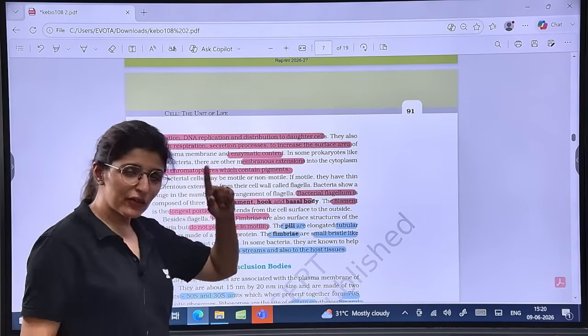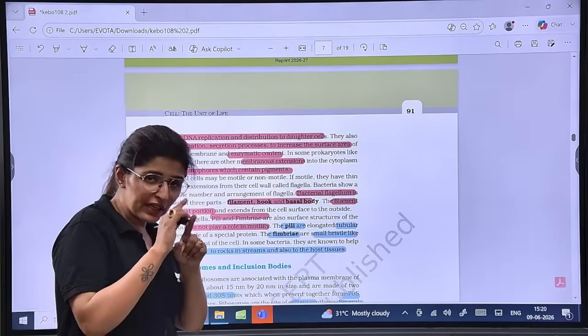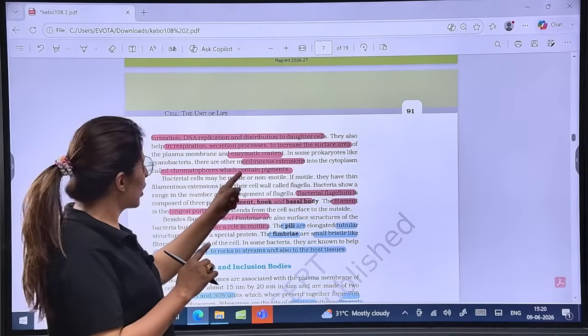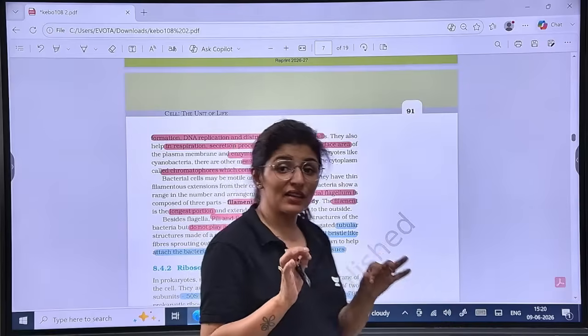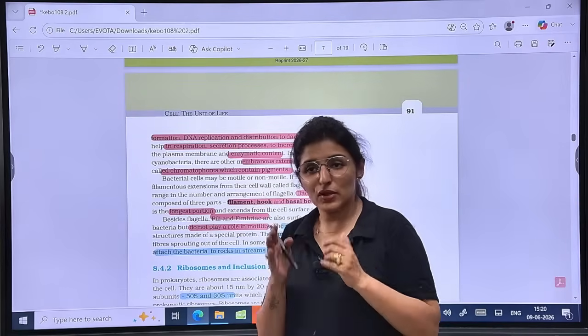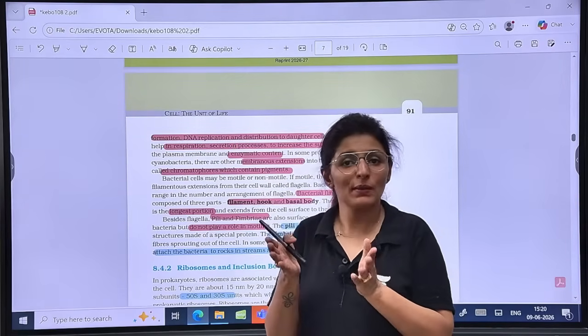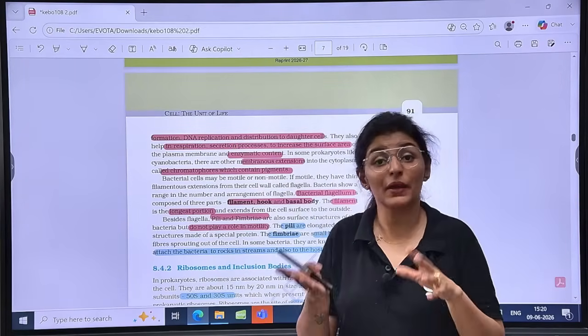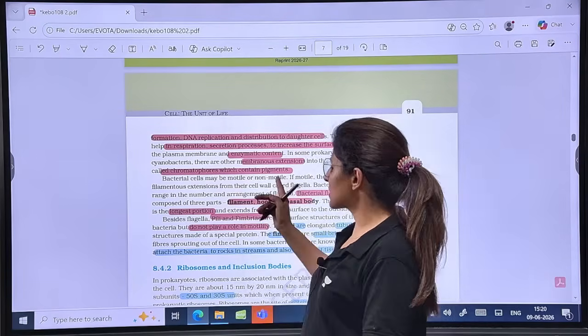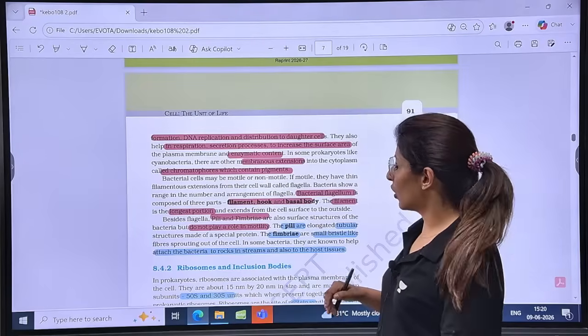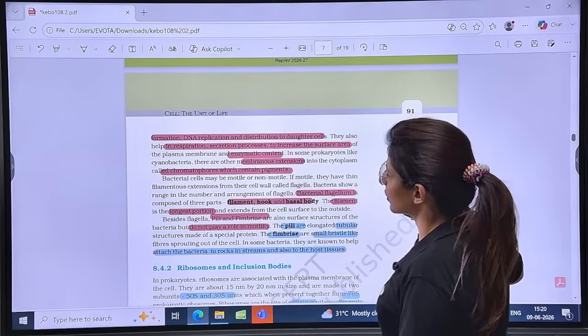And then apart from mesosome, there is another inward growth that is called chromatophore. Now chromatophore is only present in the photosynthetic bacteria because chromatophore, chroma means color, so chromatophore contains pigments. Pigments are light absorbing things, right? So it will be only present in the autotrophic ones. Is that clear? Or the photosynthetic ones.